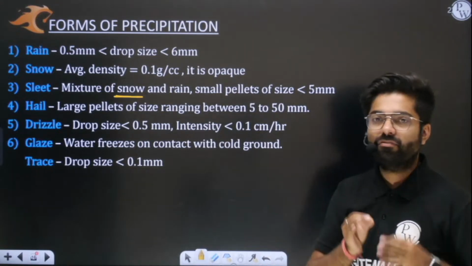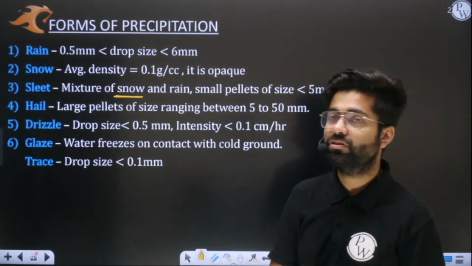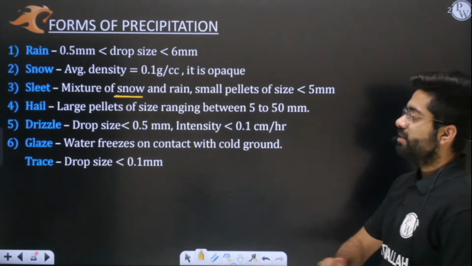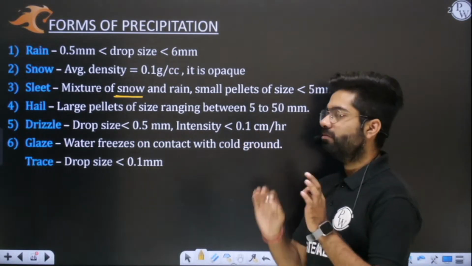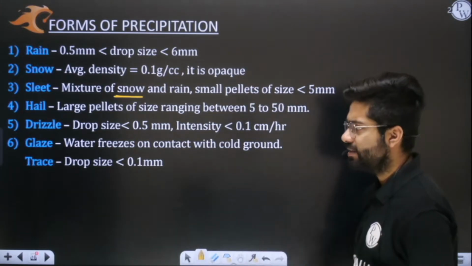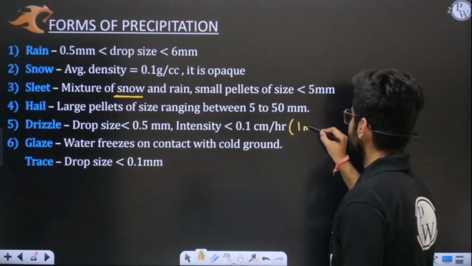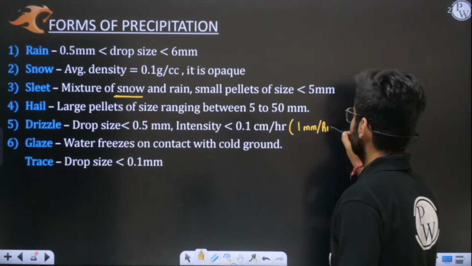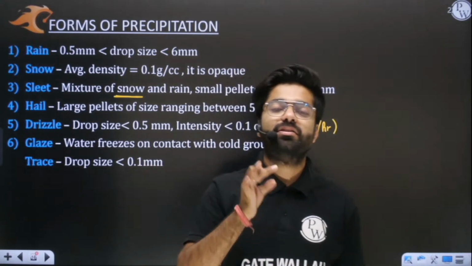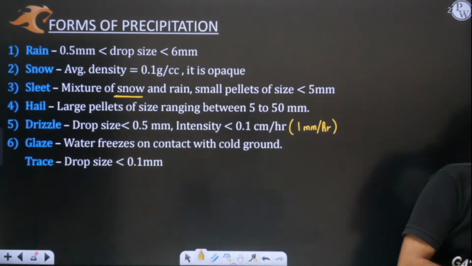In one state examination, it has been asked what is the intensity of drizzle. So you need to remember, whenever the intensity of drizzle is asked, it is simply 0.1 centimeter per hour. It's very less. And 0.1 centimeter is nothing but 1 mm, so 1 mm per hour. Whenever the intensity of rainfall is even less than 1 mm per hour, that is nothing but drizzle. Very minute droplets are falling. So I hope this is very clear to you.